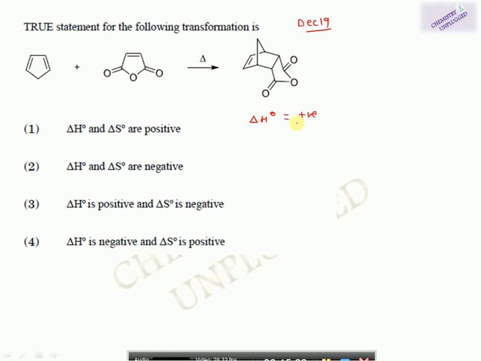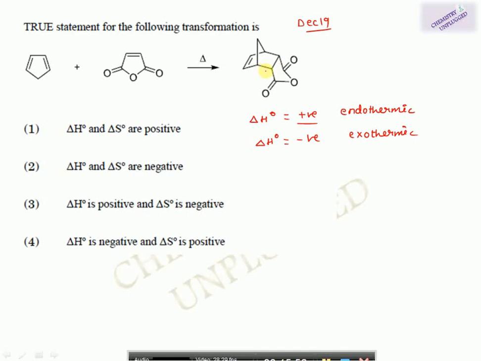Del H is positive when a system is absorbing heat, meaning the reaction is endothermic in nature. In that case, this del S will be positive. And when del H is negative, it means the reaction is exothermic. It is releasing some amount of energy. So in this reaction, we have 3 pi bonds in the reactant and 1 pi bond in the product. And this reaction involves formation of sigma bonds.